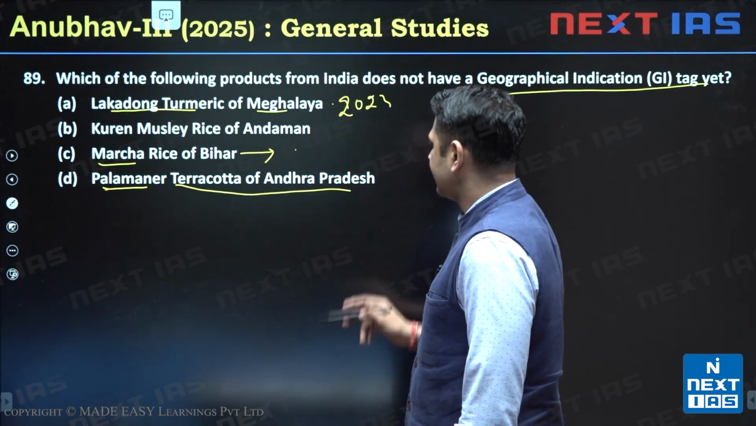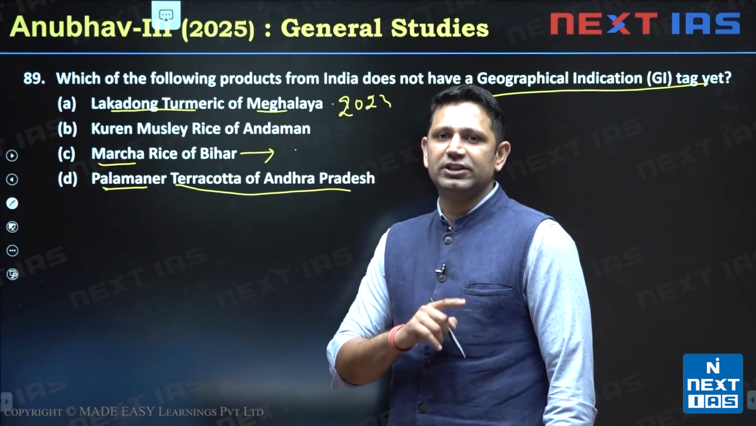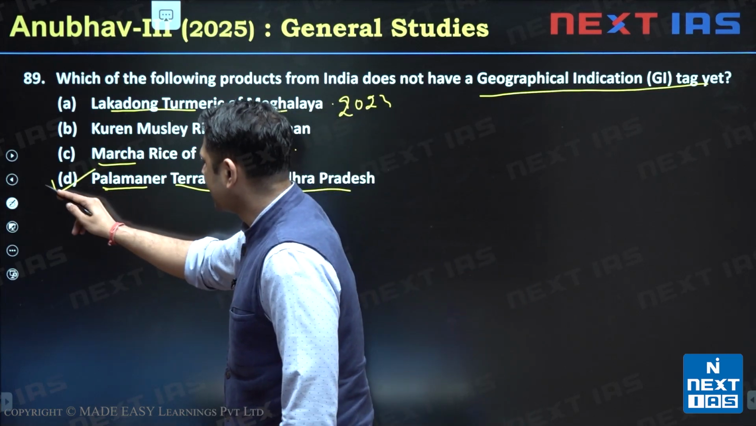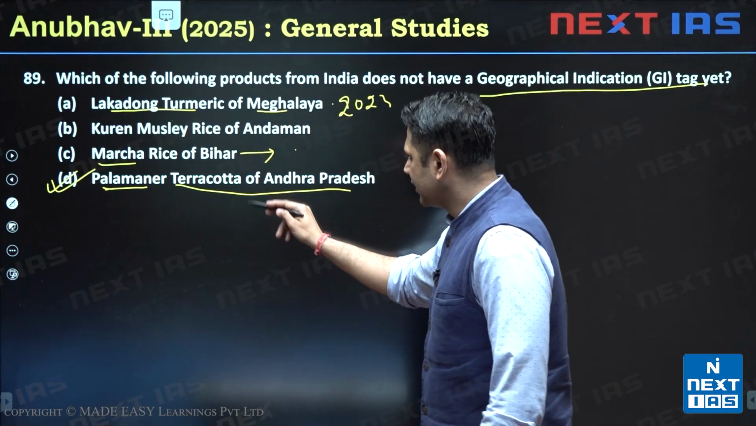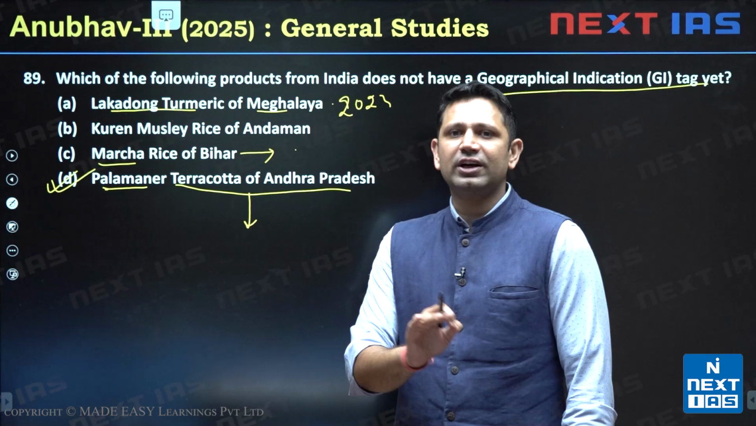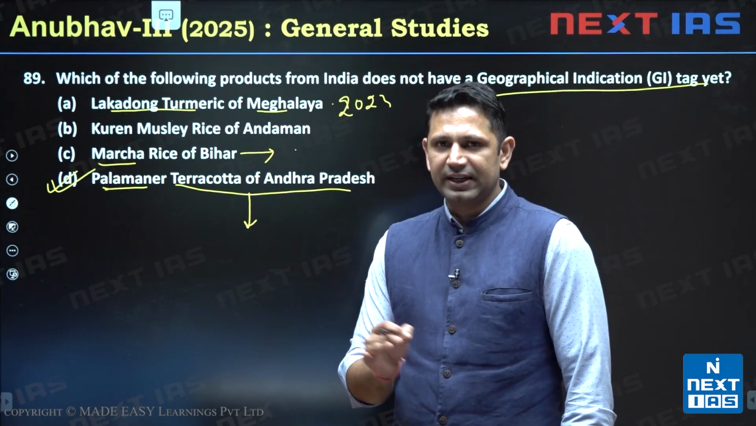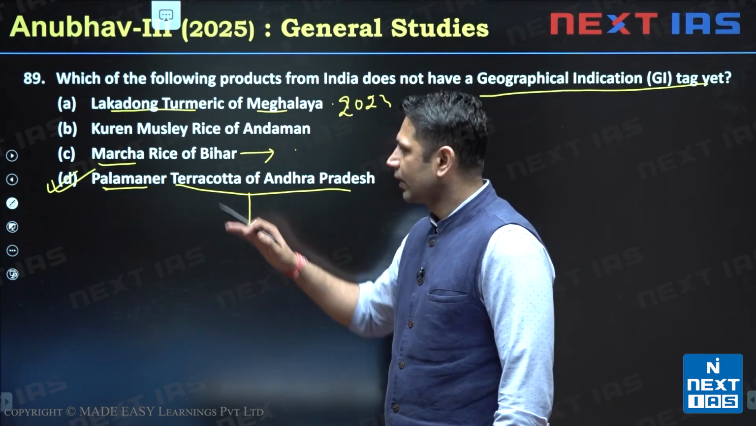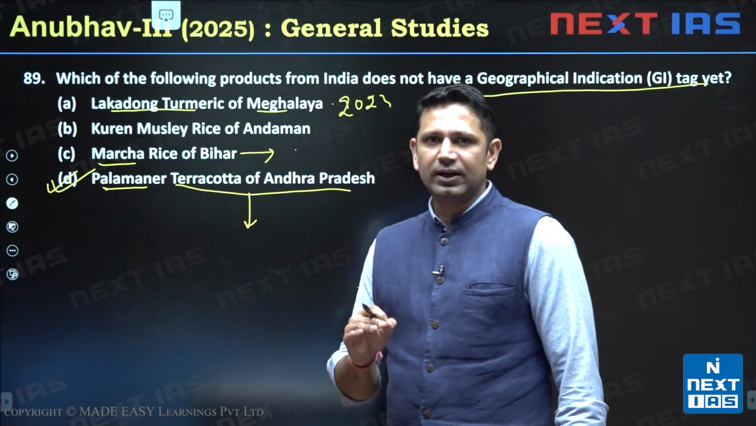Palamnir terracotta of Andhra Pradesh. This is under consideration for the GI tag. So this becomes the correct answer here. It is still under consideration, has not been accorded the GI tag. Once it is accorded the GI tag, then it will be having a GI tag also. So this option D is our correct answer.